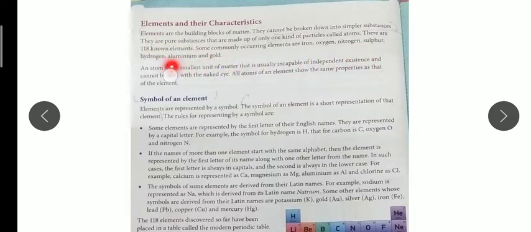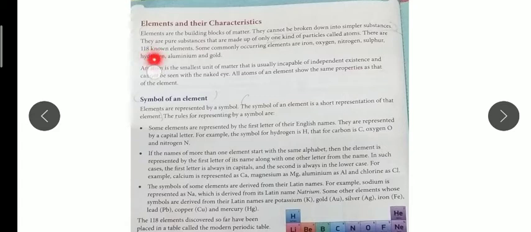In the modern periodic table, there are 118 elements so far. Some examples given here are iron, oxygen, nitrogen, sulfur, hydrogen, aluminium, and gold. The definition of atom is also given. An atom is the smallest unit of matter or element that is usually incapable of independent existence and cannot be seen with the naked eye. All atoms of an element show the same properties.